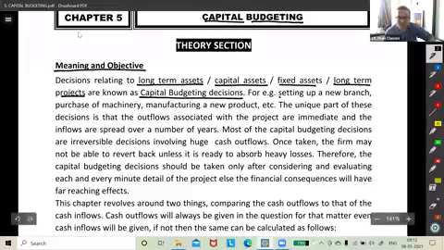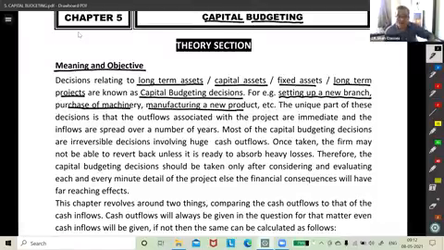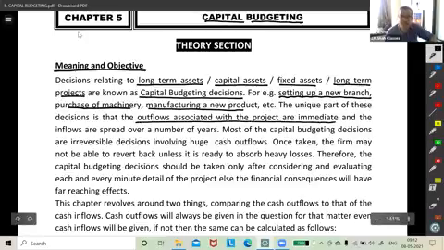For example, setting up a new branch, purchase of machine, manufacturing a new product. The unique part of these decisions is that outflows associated with the project are immediate. Outflows will happen today, guys. You will have to buy the asset today. And the inflows are spread over a number of years. That too uncertain.